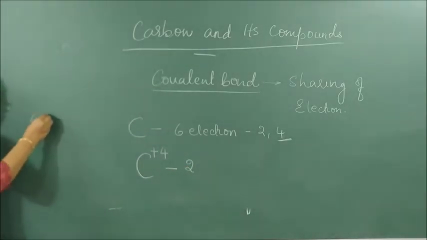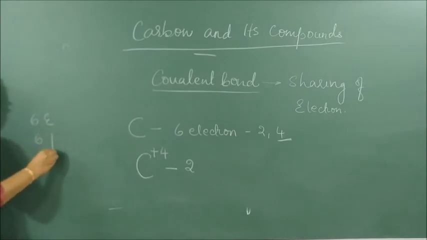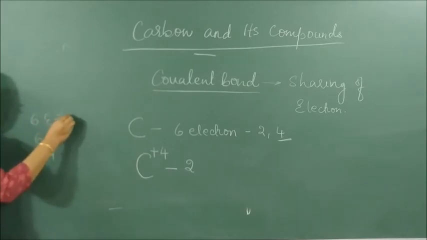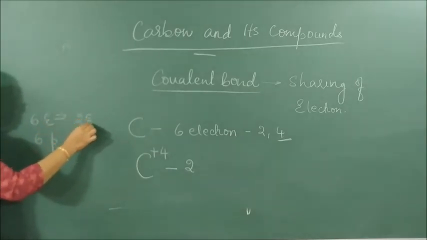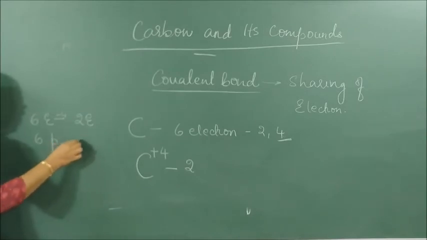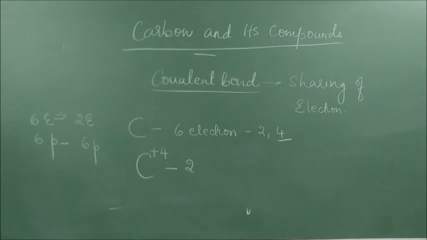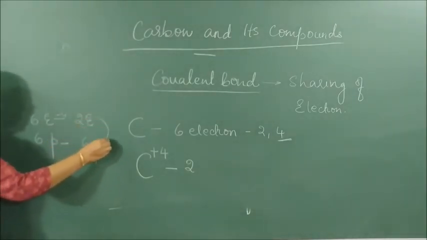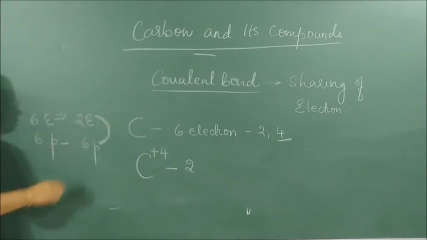It had 6 electrons and 6 protons. It gave off 4, so minus 4. It has how many electrons? 2 electrons. But the number of protons is still 6. So it is very difficult for these 2 electrons to hold on to 6 protons.